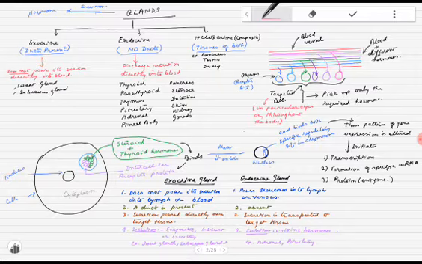The neural coordination is very short-lived, and it needs to be continuously regulated. So let us study the difference between the nervous system and the endocrine system. Just make a note.